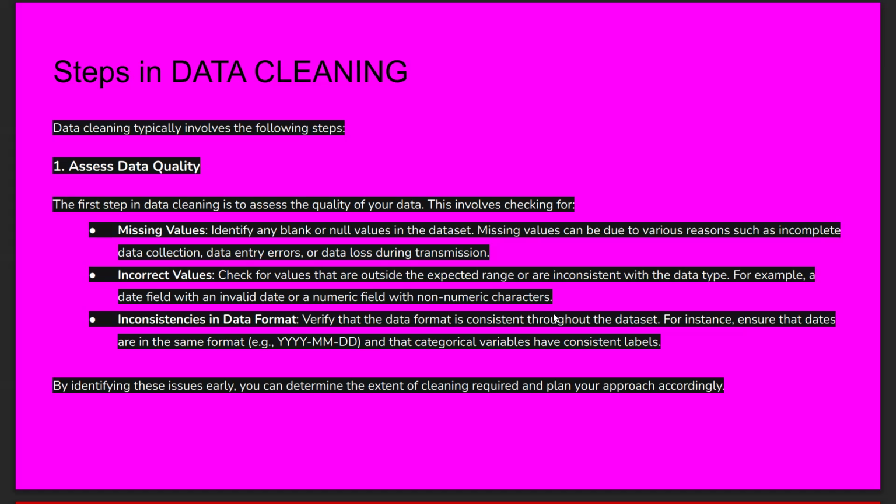If you identify and rectify those issues early, you can determine the extent of cleaning required and plan your approach accordingly.